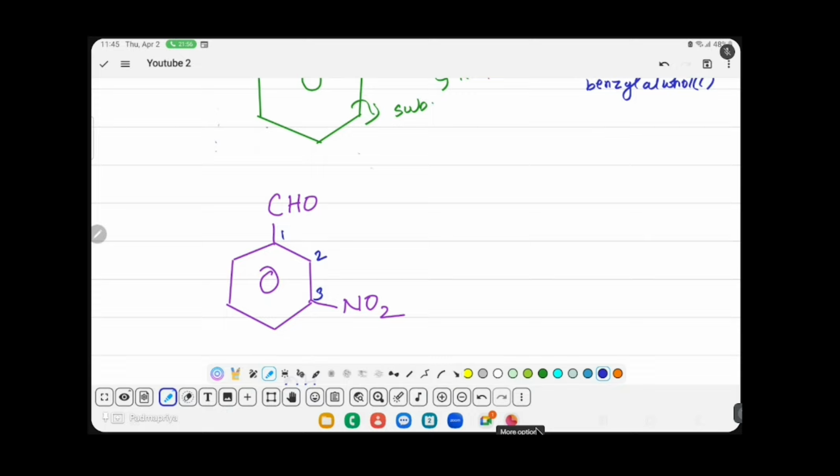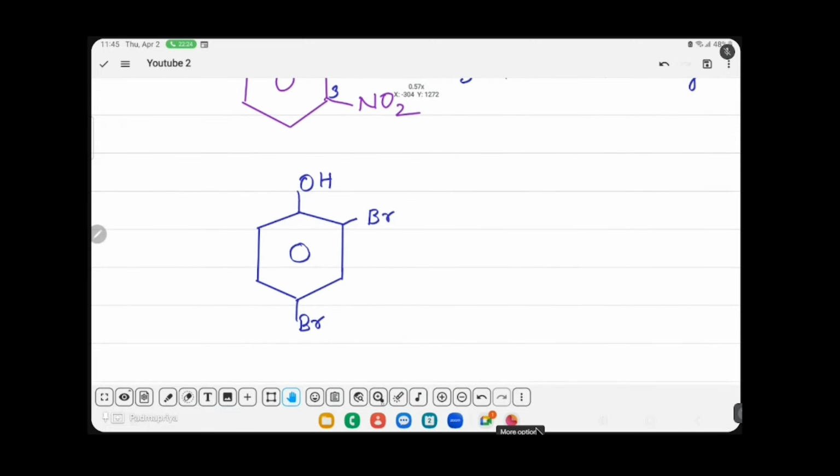So same rule தான், minimum number to the substituent. Benzaldehyde is the root word and third position nitro. Nitro is a prefix group. So 3-nitrobenzaldehyde is the IUPAC name of the compound.